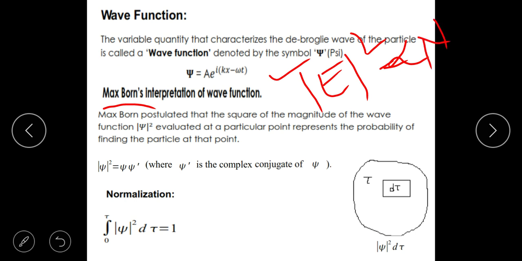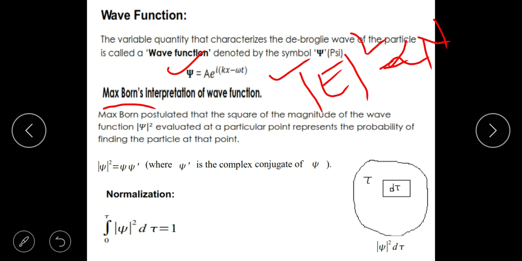So from this he took an inspiration, and he said, in fact, this psi is a complex number. By itself it does not represent anything physical. When you square this, this represents the probability of finding the electron. And why is this very important? This is very important because unlike the water wave, unlike the electromagnetic wave, this is not a physical wave. Because when you square this it is giving you a probability wave. That's why this psi is also called the probability amplitude.